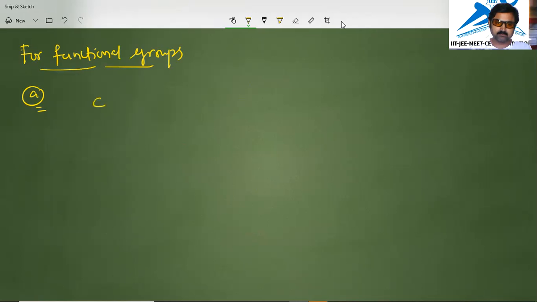If you take a carbon chain like this, select the longest possible carbon chain having the primary functional group. That is the motto of this discussion. Like this we have 5 carbons here. Here we have 1 OH, and here we have 1 OH. Here also OH is there, 2 OH are there, and 1 carbon is linked like this.